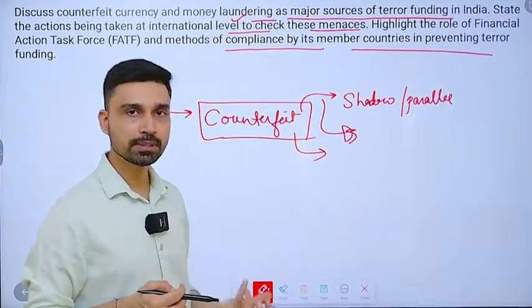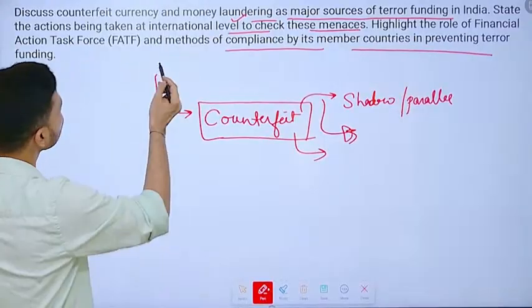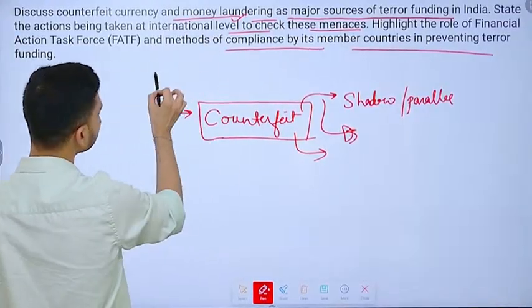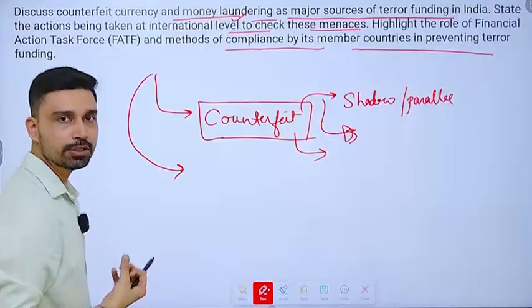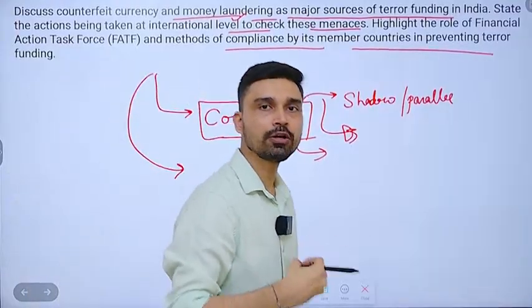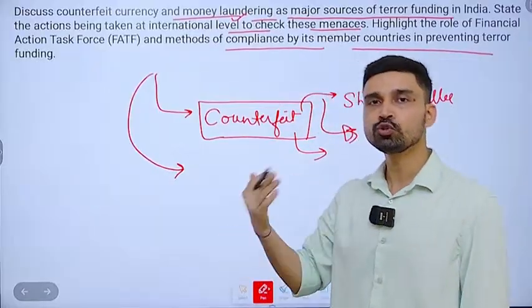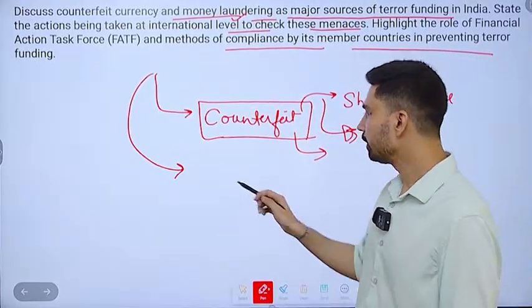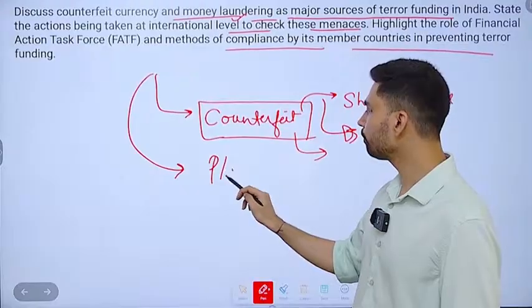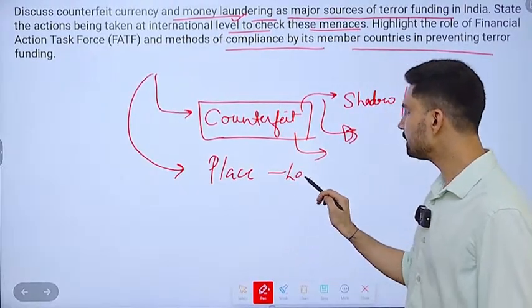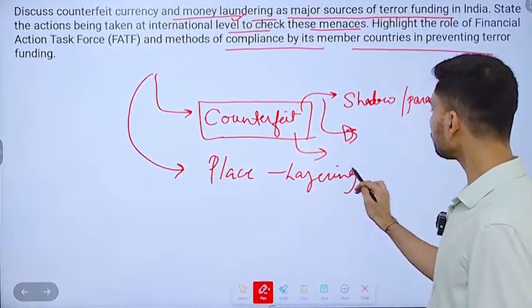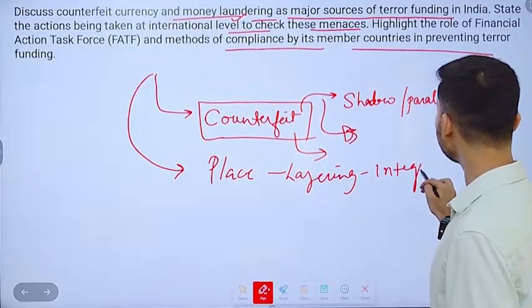For example, arms and all that we have discussed. Third, we can also talk about money laundering. What is money laundering? You have to briefly describe. It is the conversion of black money into white money, or transforming dirty money into clean money to be used and integrated in the national economy. So it passes through 3 stages you have talked about. One is the placement stage, the other is the layering stage, and third we could have discussed is the integration